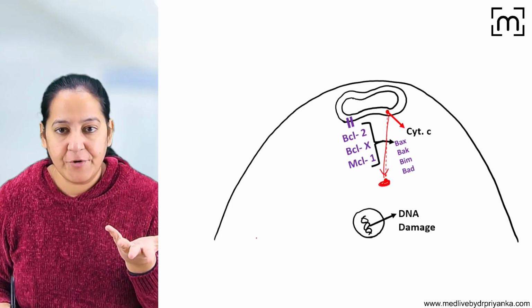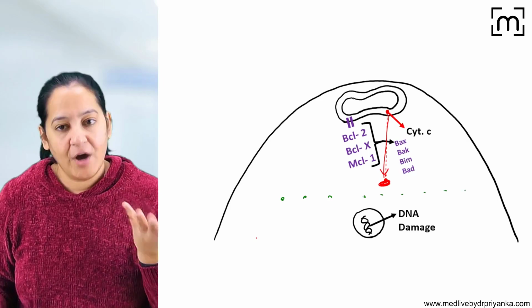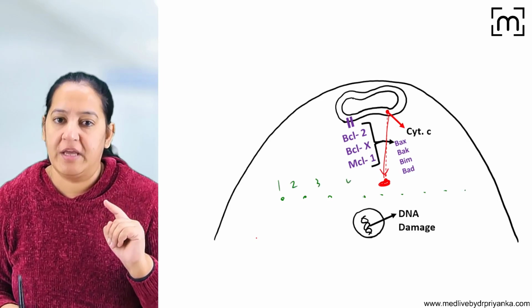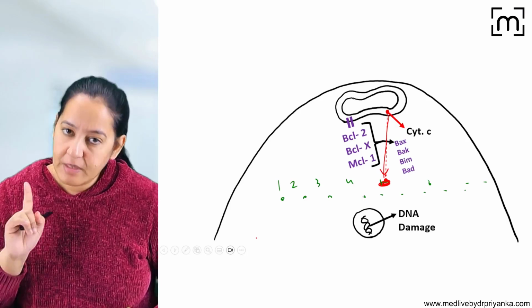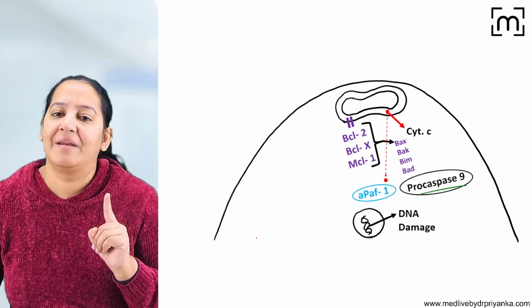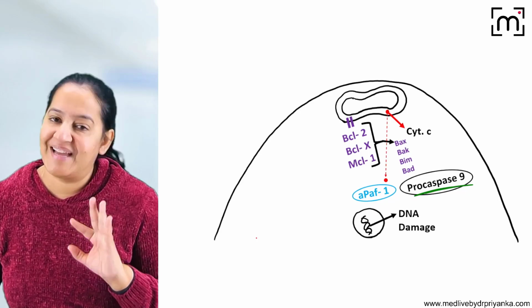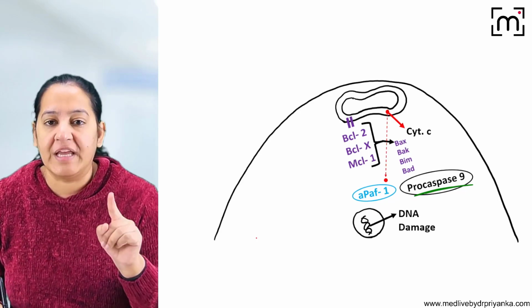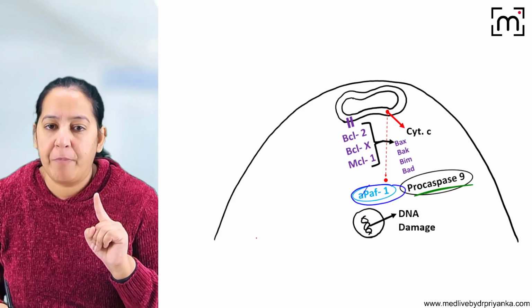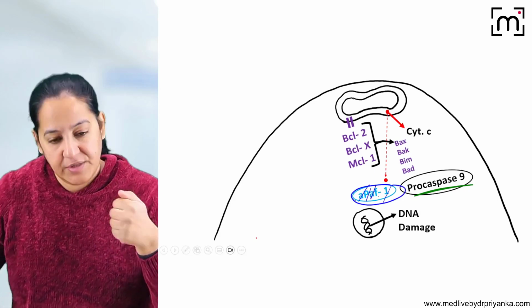So what does it do in the cytoplasm? In the cytoplasm, I told you many caspases are present, but they are all inactive. Caspase 1, 2, 3, 4, 5, 6, 7, 8, and so on. Many caspases, but they are inactive. One of the caspases is caspase 9, procaspase 9. It is inactive. Why is it inactive? Because it is in combination with a protein known as APAF1, apoptotic activating factor. So they are a couple.